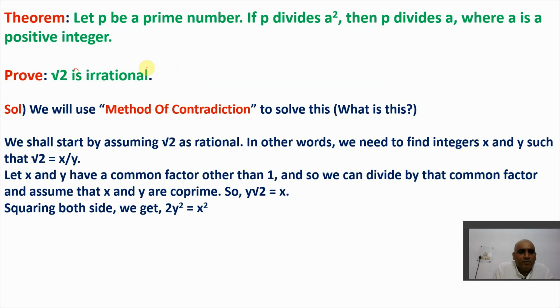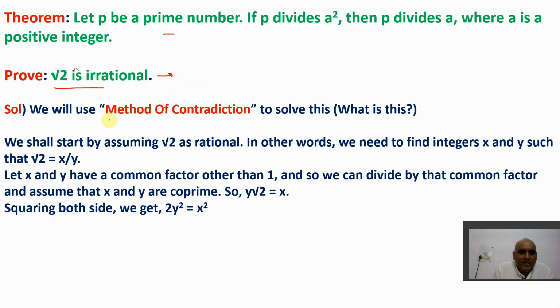See, I need to prove root 2 is irrational. I know it is an irrational number, but how would I prove it? When we are proving it, we'll get to know the various results, and with the help of those results, we are able to see how this theorem works. So let's do this with the help of this example. We need to prove that root 2 is irrational. How?